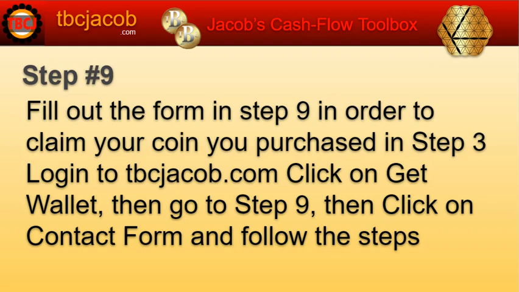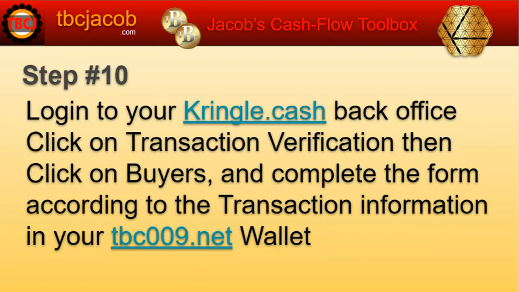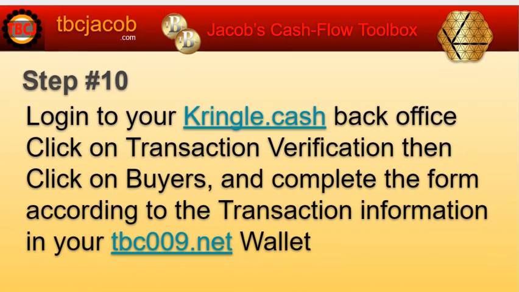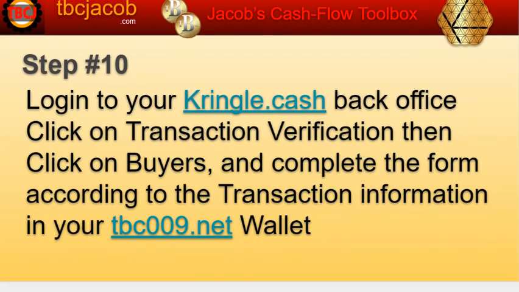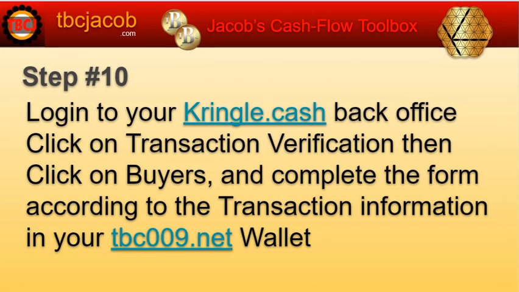Step 9. Fill out the form in step 9 in order to claim your coin you purchased in step 3. Log into tbcjacob.com, click on Get Wallet, then go to step 9 and then click on Contact Form and follow the steps. Step 10. Okay, it just kind of slides easily here.